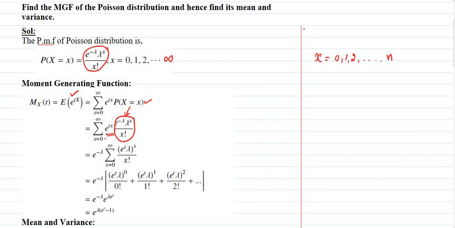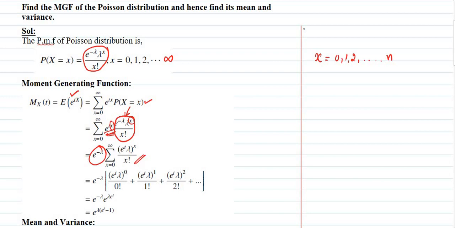Now apply the summation x is equal to 0 to infinity inside. Before that, I am taking constant terms outside. I found that e power minus lambda is constant, so we can take it common. The remaining terms are summation x is equal to 0 to infinity. Here I am taking powers common, power x, here also power x. So it will be e power t into lambda whole power x divided by x factorial.